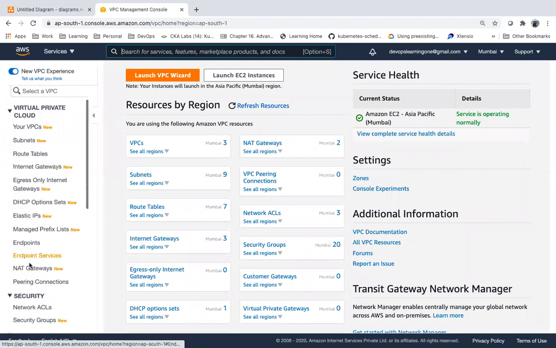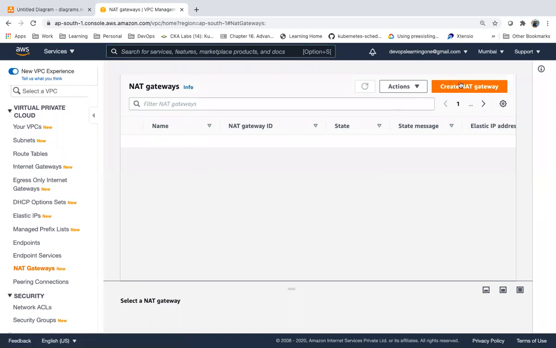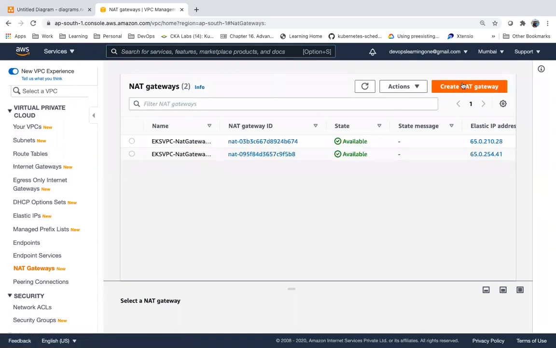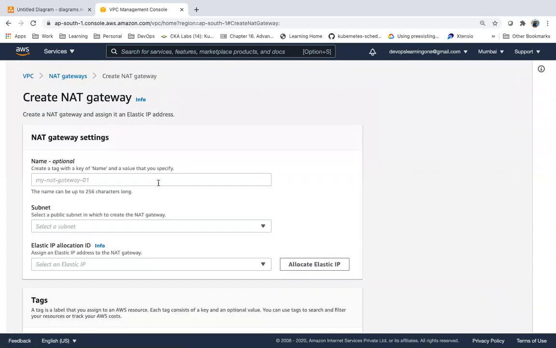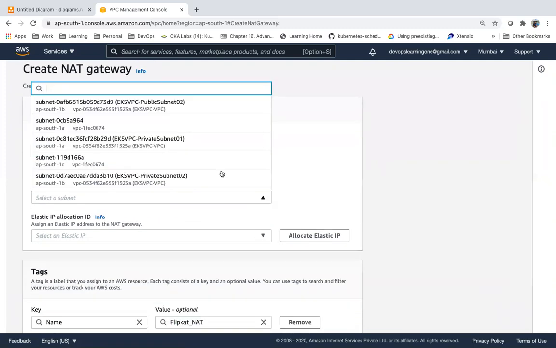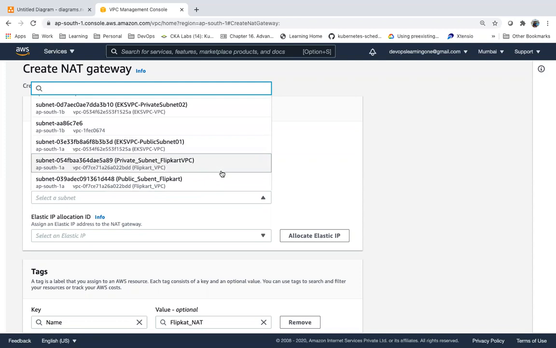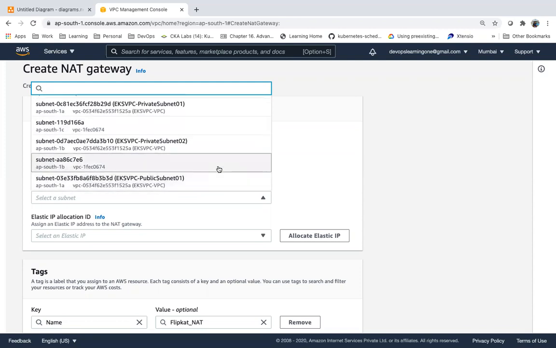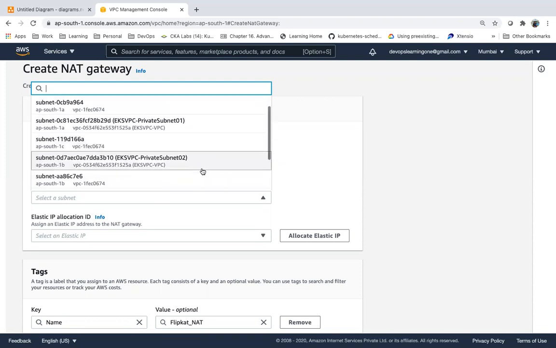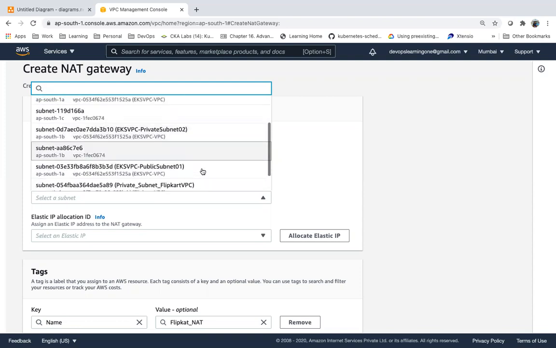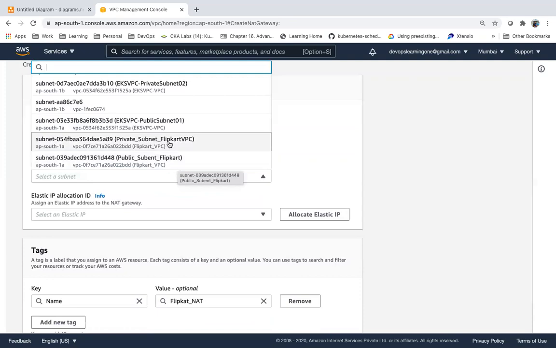So here, NAT gateway or NAT instance. Let me create a NAT instance. Guys, under which subnet do I need to create a NAT? For whatever VPC, for whatever private subnet I want to enable internet access, I create it in the public subnet of that VPC, the Flipkart VPC. I want to enable the internet connectivity to the private subnet of the Flipkart VPC. So I'm creating a NAT in the public subnet of the Flipkart VPC.